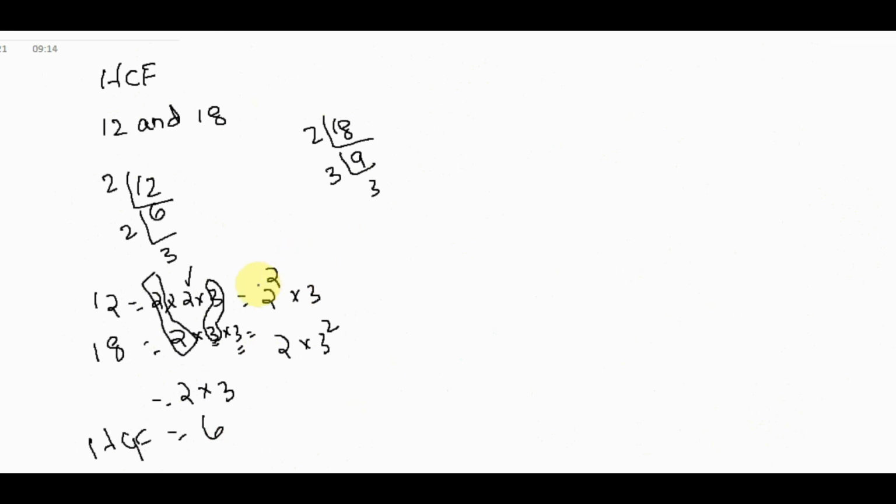Similarly, from here, 2 has the highest power 2, and 3 has the highest power 2. Which is the lowest power? Comparing 2 here, 2 square, and here 2, the lowest power is 1 only. So we can take 2 into. Here also 3 power is 1, here 3 power is 2, so the lowest power is 3. 2 into 3 is equal to 6. So this way we can find the HCF using prime factorization.